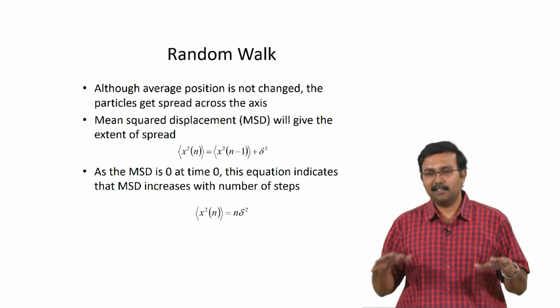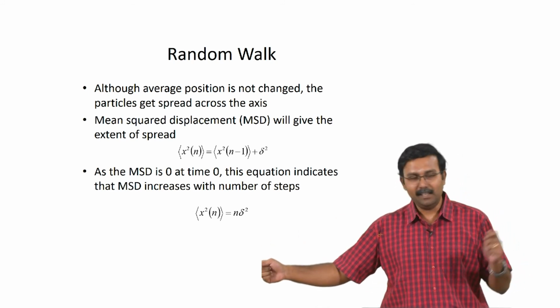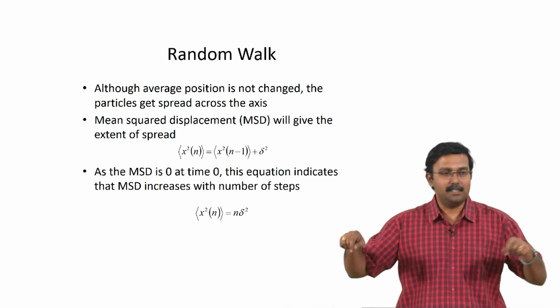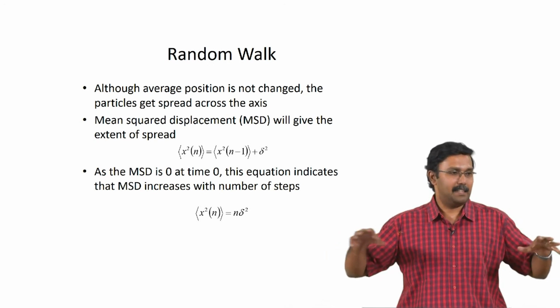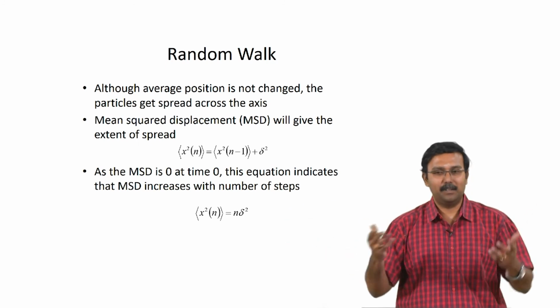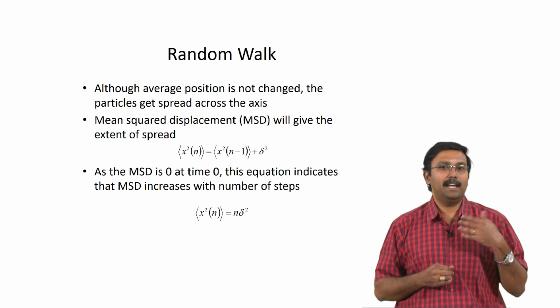It is not that the cells are not migrating. For every cell which is moving to the right, there is another cell moving to the left. So, its mean distance from its origin is different, they have increased, but if you were to add all cells that would even out. Okay. So, the mean squared displacement will give you the extent of spread.